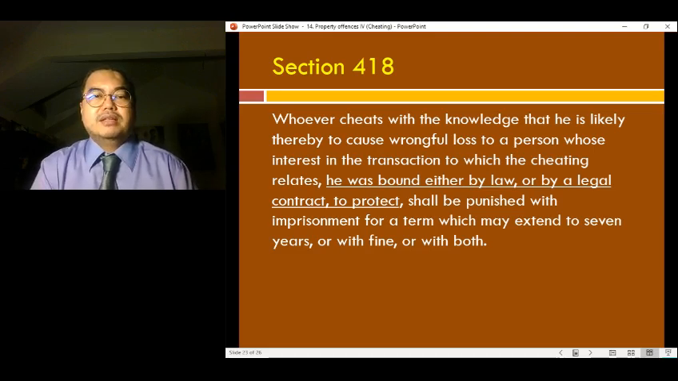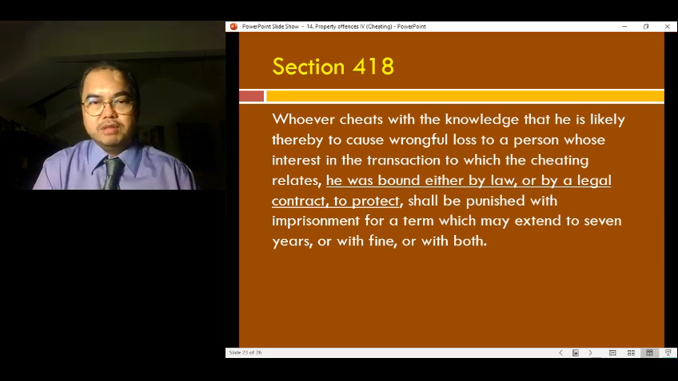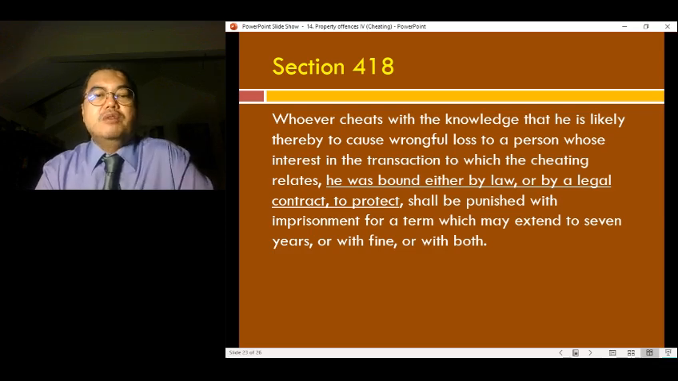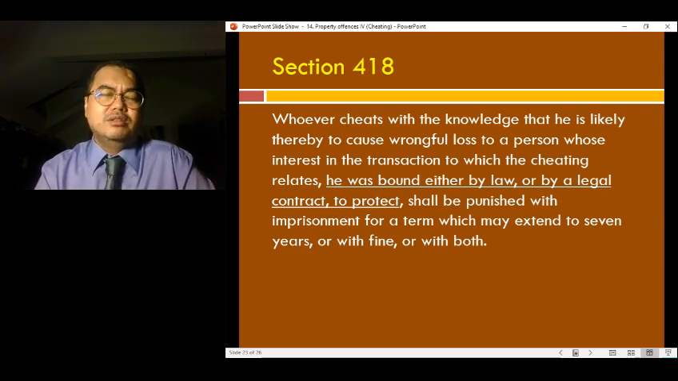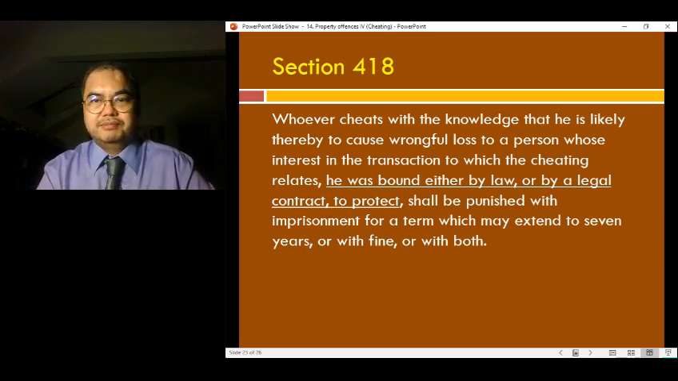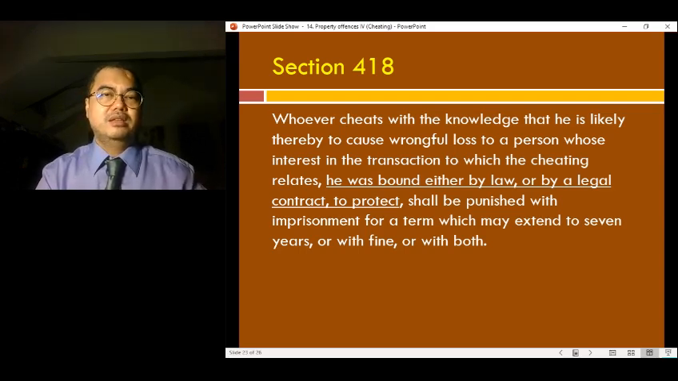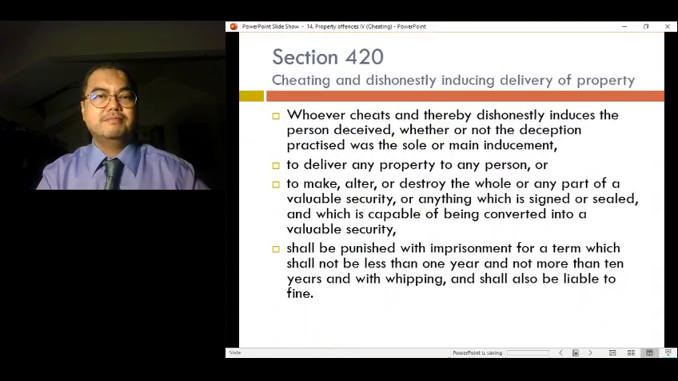Section 418 is cheating with the knowledge that it is likely to cause wrongful loss to the person whose interest in the transaction to which his cheating relates, he was bound by law or legal contract to protect. So this is basically when he's holding a fiduciary duty to protect the interests of that particular person. That will also be an offense under Penal Code 418.